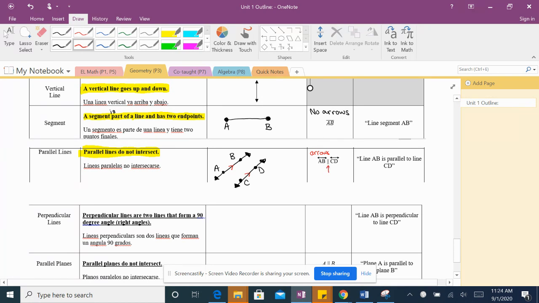And this symbol in the middle, y este símbolo en el medio, represents parallel. Este símbolo representa paralelo. We say this as line AB is parallel to line CD. Decimos línea AB es paralela a línea CD.